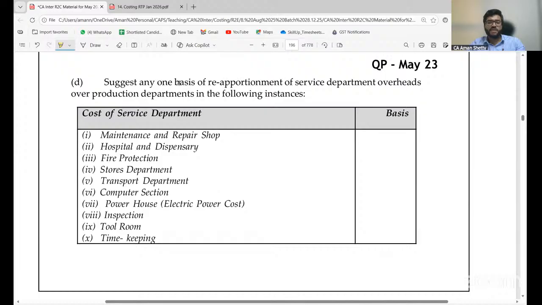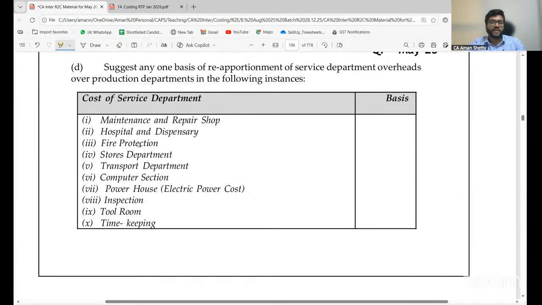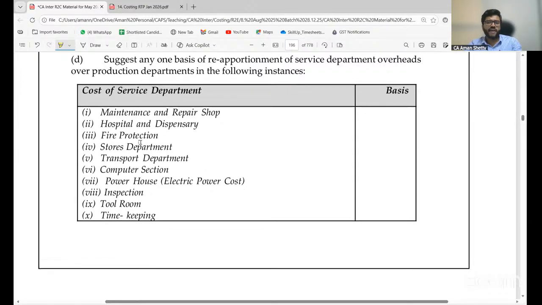Then suggest any one basis of reapportionment of service department overheads over production department in the following circumstances. The following instances: maintenance and repair shop, right? Then hospital and dispensary, fire protection, stores department, transport department, computer section, powerhouse, electric power cost, inspection, tool room, and timekeeping.